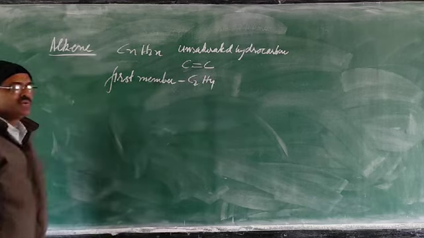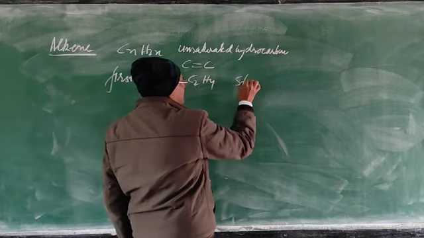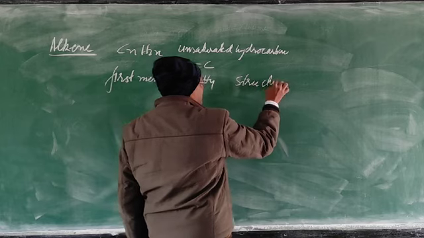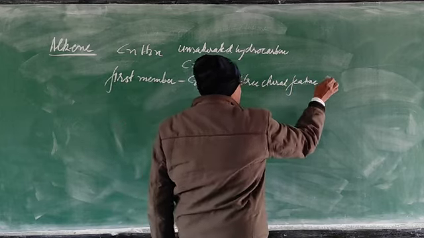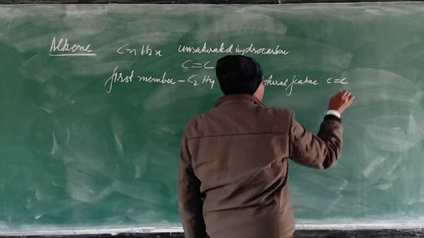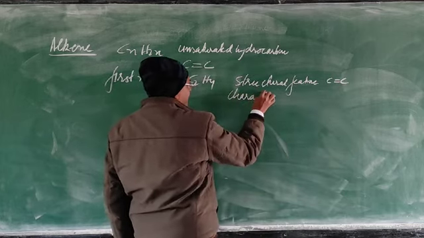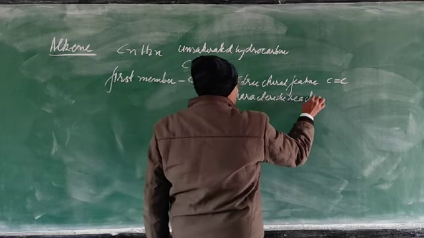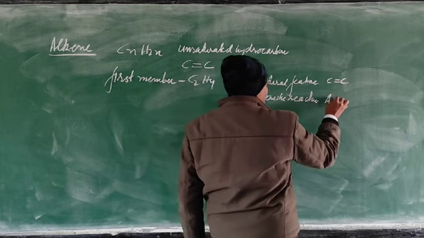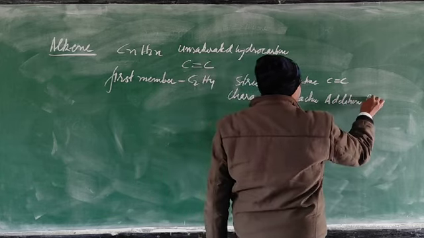For C2H4, what is the structural feature? The structural feature is the carbon-carbon double bond, and the characteristic reaction is addition reaction.